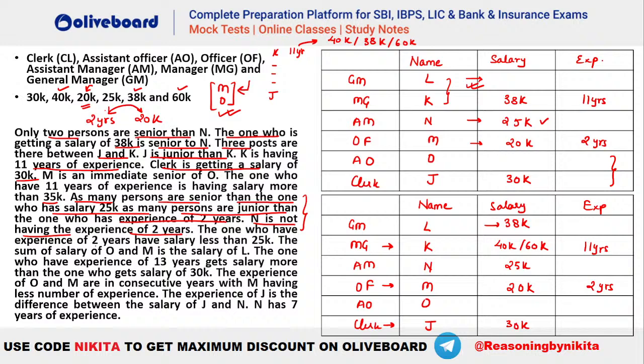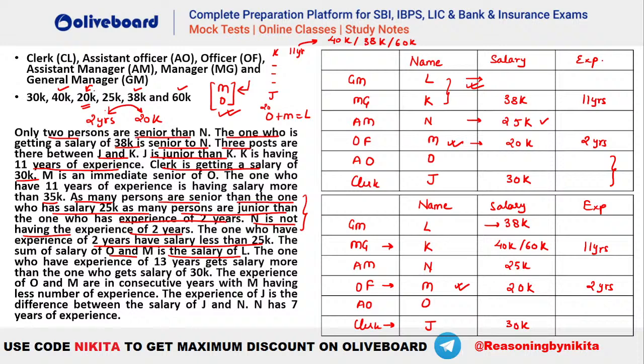The one who has experience of 2 years has a salary less than 25k. Done. The sum of the salary of O and M is the salary of L. Okay, so we know that O plus M has to be L. You can see we have already found that M is equal to 20k, isn't it? M is how much? M is 20k. So what should be this value? If this is 20k here, right? So O plus M has to be equal to L.